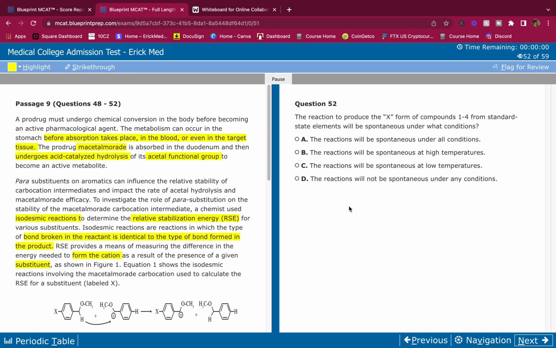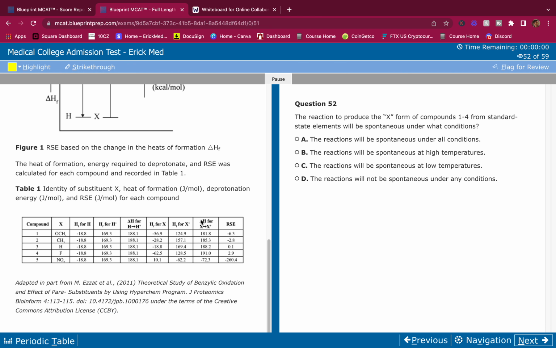Answer is A. The reaction produced the X form of compounds 1 to 4 from standard state elements will be spontaneous under what conditions? So X form from 1 to 4, which one's the X? This is the X from 1 to 4.